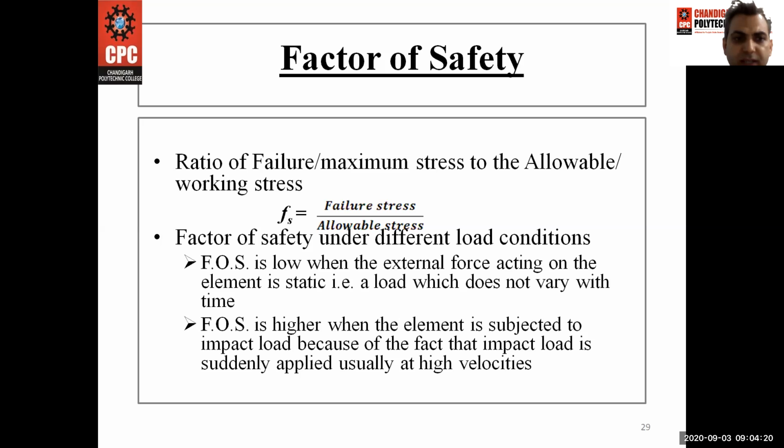The load conditions are: factor of safety is low when the external force acting on the element is static, that is, a load which does not vary with time. Factor of safety is higher when the element is subjected to impact load, because of the fact that impact load is suddenly applied, usually at high velocities.